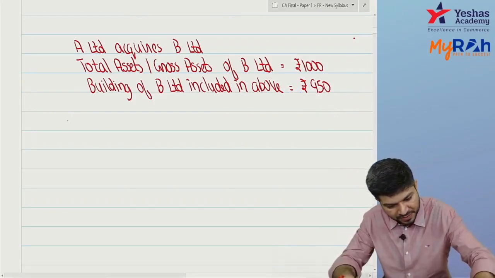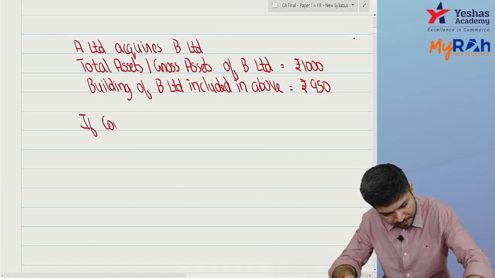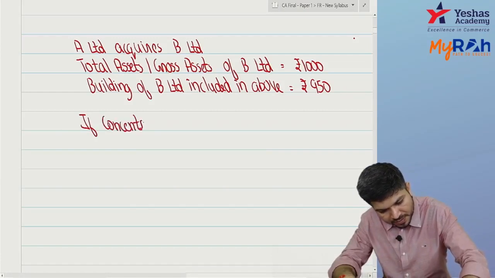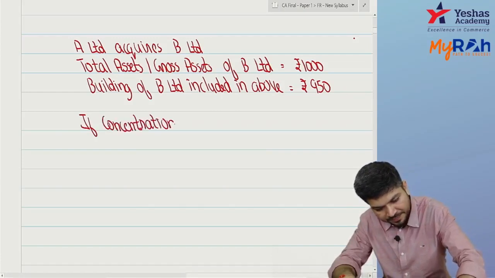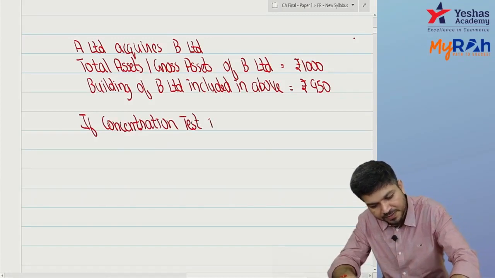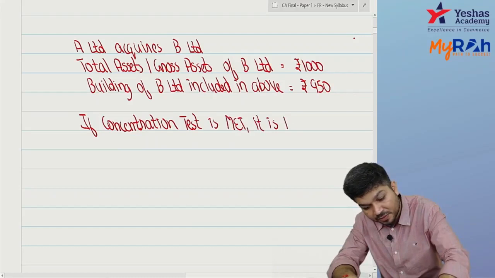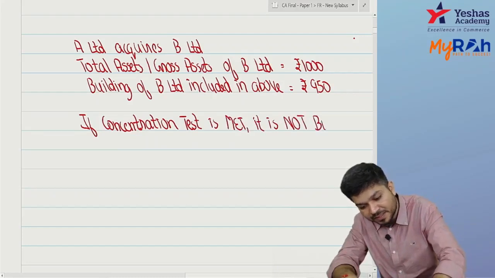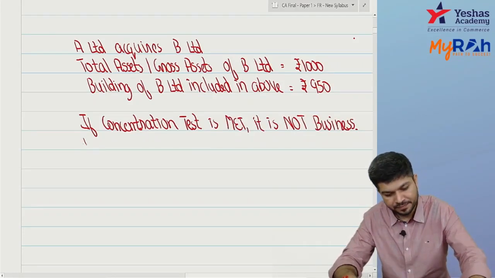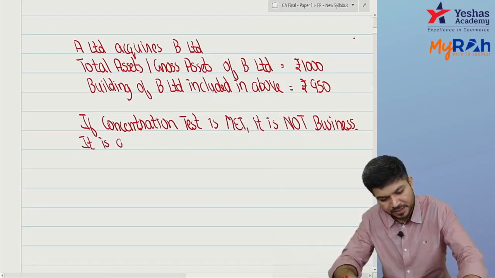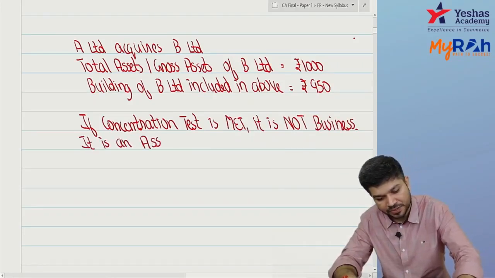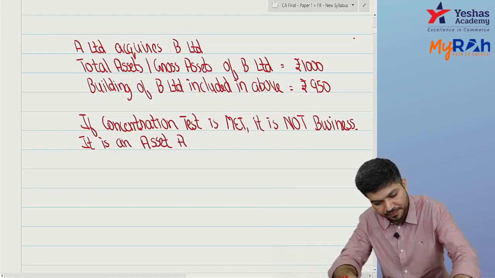If the concentration test is met, it is not a business. It is an asset acquisition. Did you understand?